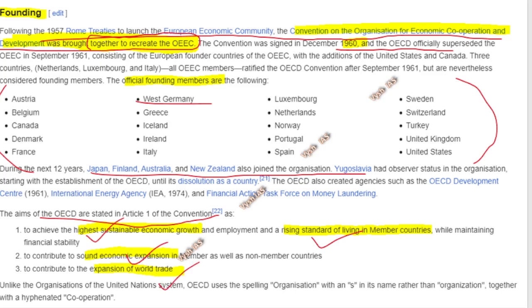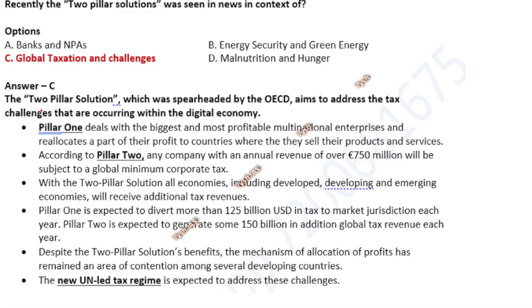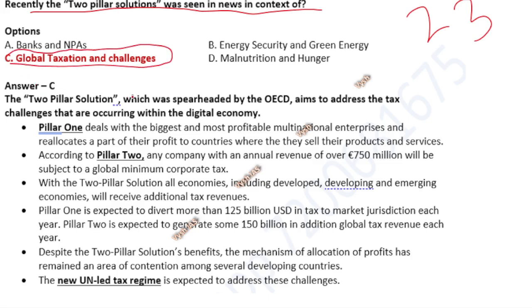Okay, so this is the basic theory, and now we will look into a question which is there in the news. Recently the two-pillar solution was seen in the news, 2022-23 news. So your answer is global taxation and challenges. This is actually a solution initiated by the OECD only to address the tax challenges occurring within the digital economy.